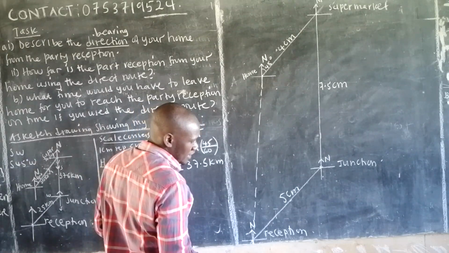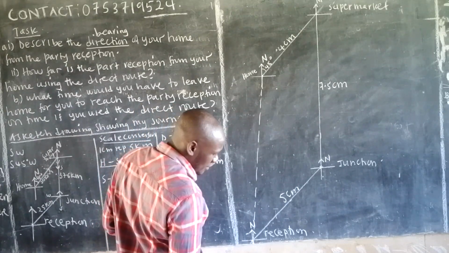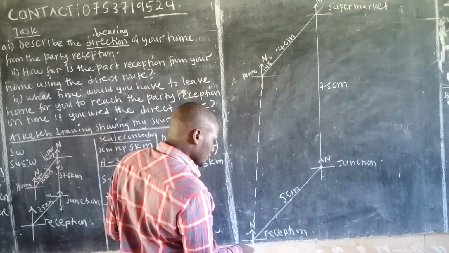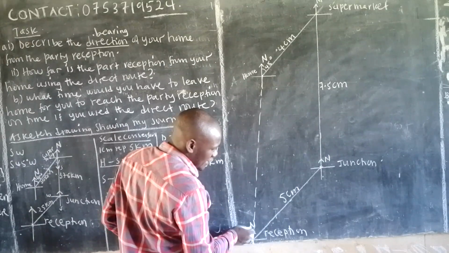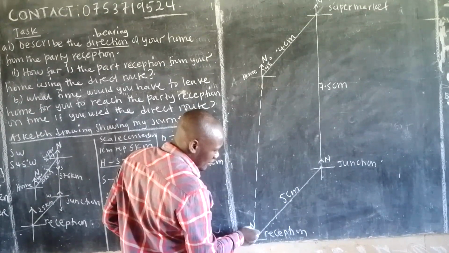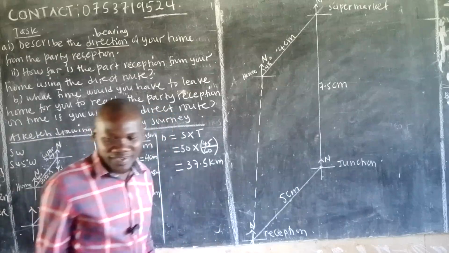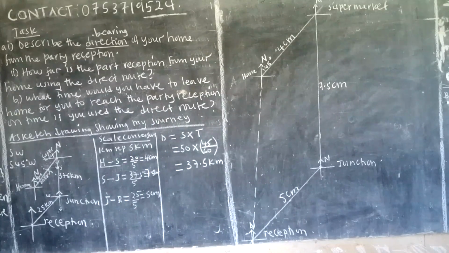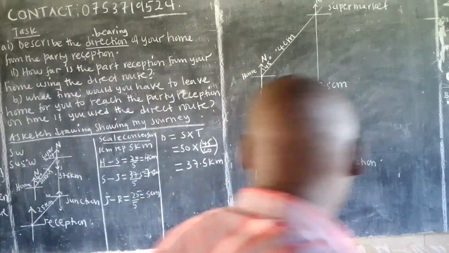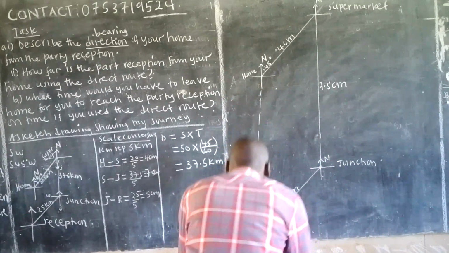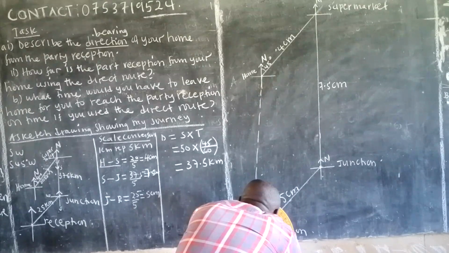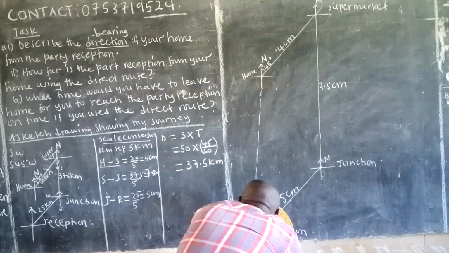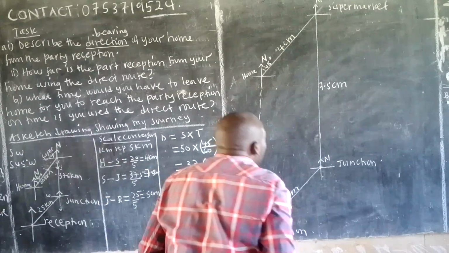Meaning that the direction of our home, you can measure the angle which is here. With mine, I don't know. Let me try using this protractor from the party reception. Don't know whether it will even help us to get the answer. So you come and measure that direction from the party reception. Okay, I'm seeing 010 degrees.